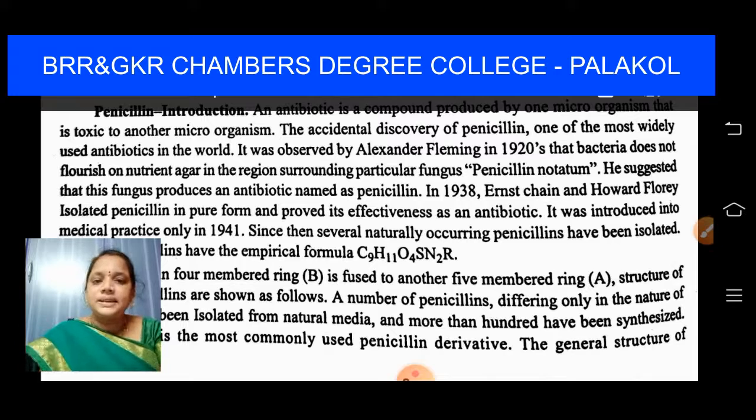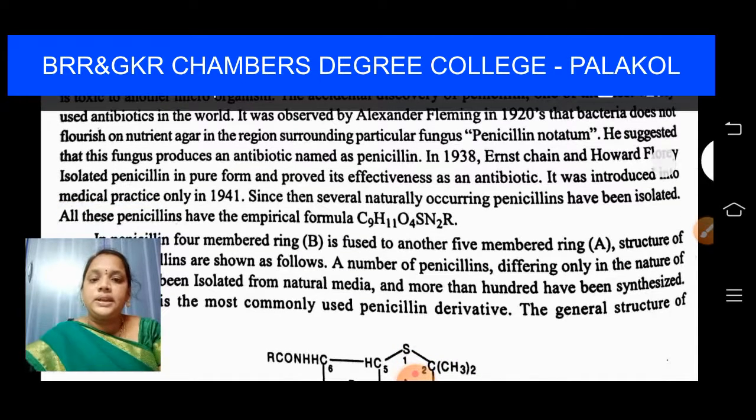He suggested that the fungus produces an antibiotic named penicillin. In 1938, Ernest Chain and Howard Florey isolated penicillin in pure form and proved its effectiveness as an antibiotic. It was introduced into medical practice only in 1941.